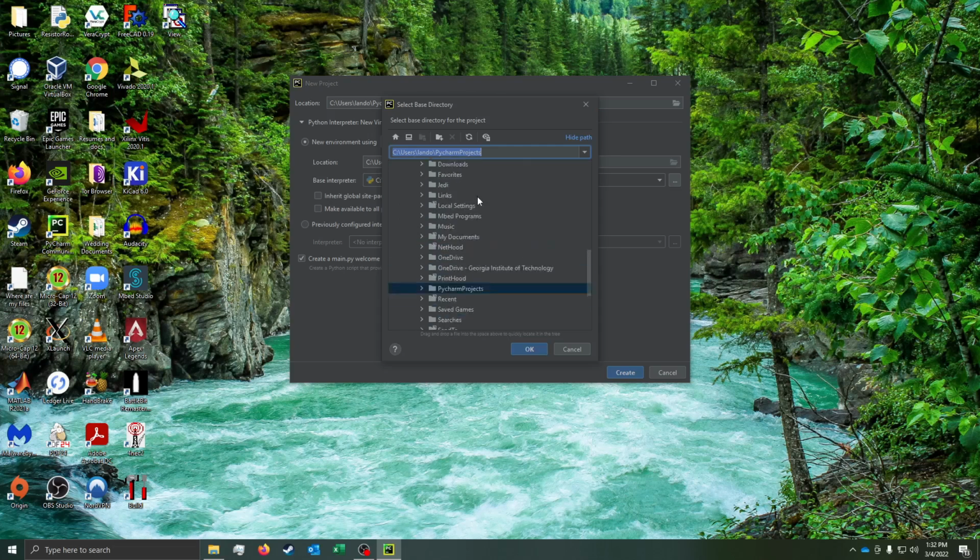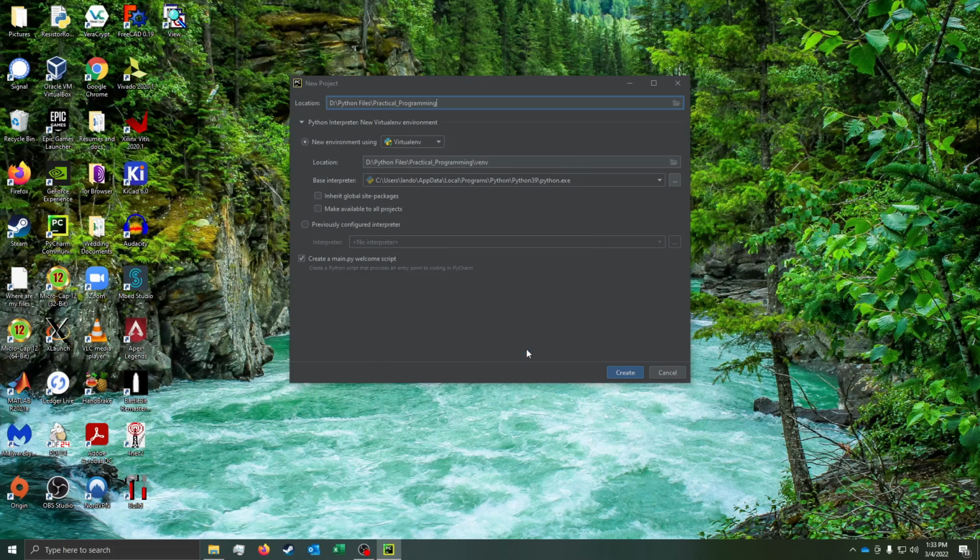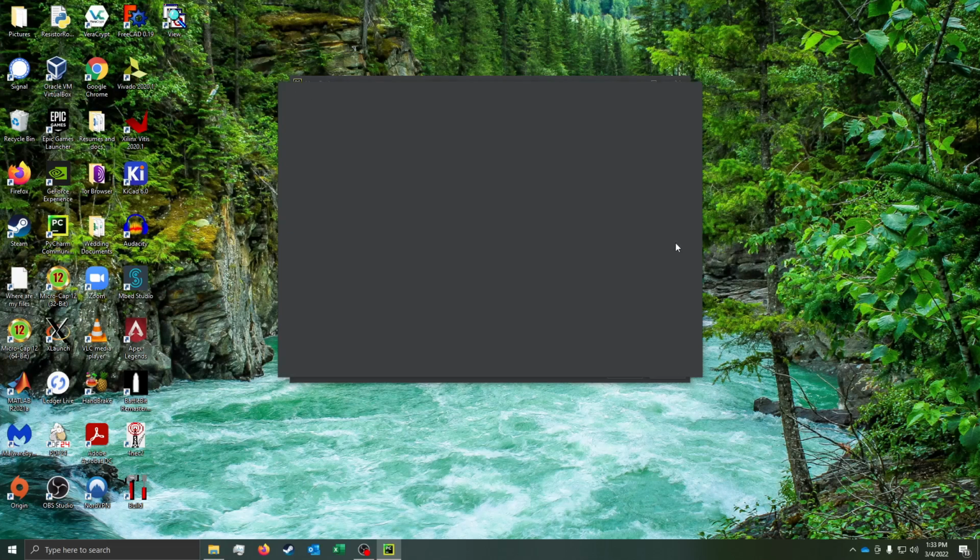all your files. Now, I don't want this on my C drive. I have a special folder for this. I want to put this under Python files, practical programming. Now, how do I want to make this environment? Well, I would like to go to my previously configured interpreter, and it's going to say I don't have an interpreter. What do you mean? I want to use the system interpreter. It knows when it says system interpreter, what that means is the Python you have installed.